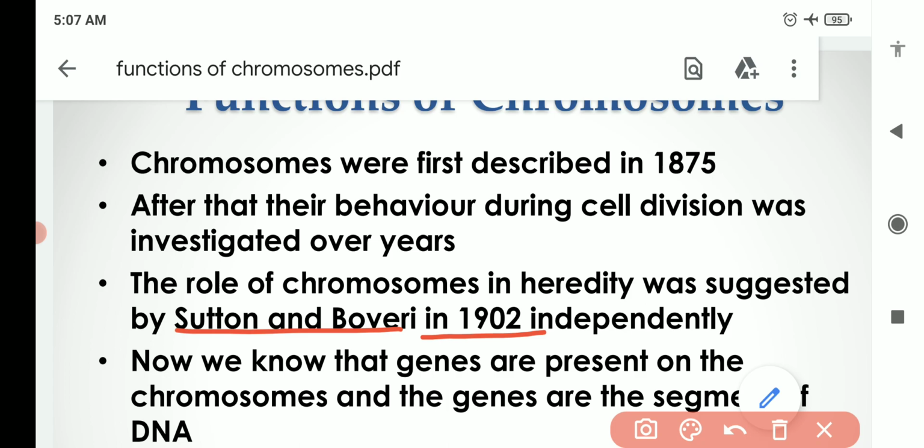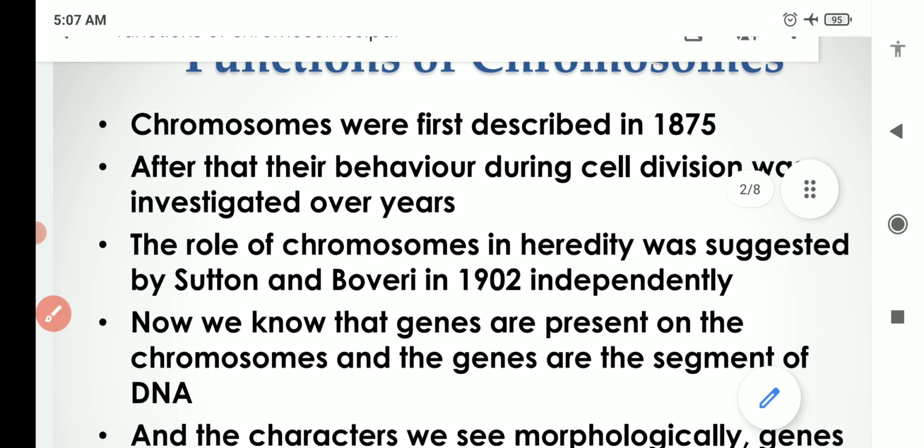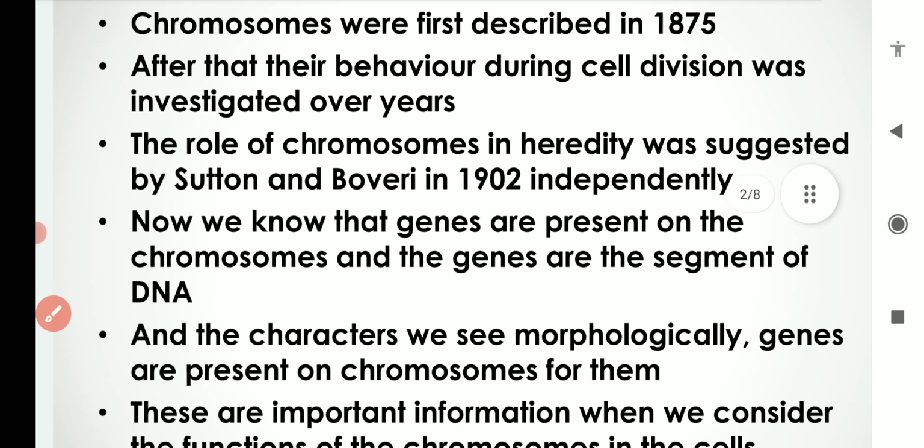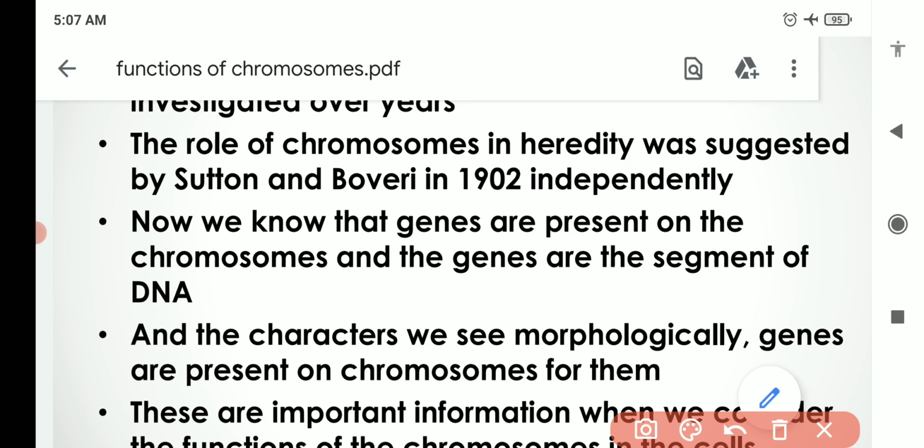As we know now, the genes are present on chromosomes. Earlier it was not known, but now we have very much information about the genes and the sequence of DNA. We know that genes are present on the chromosomes, and these genes are segments of DNA.